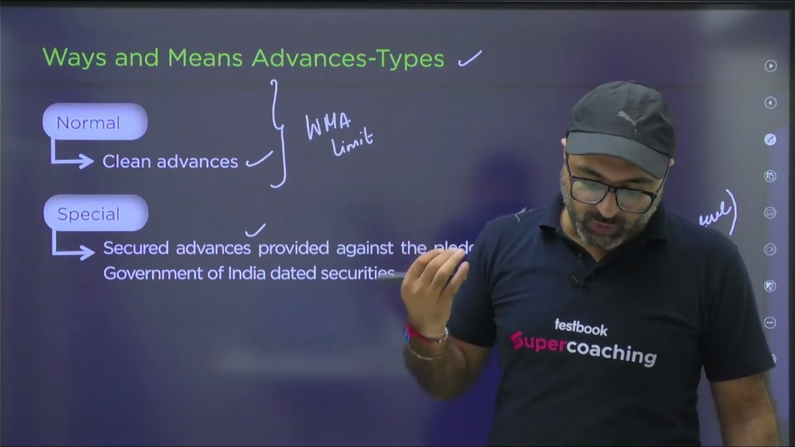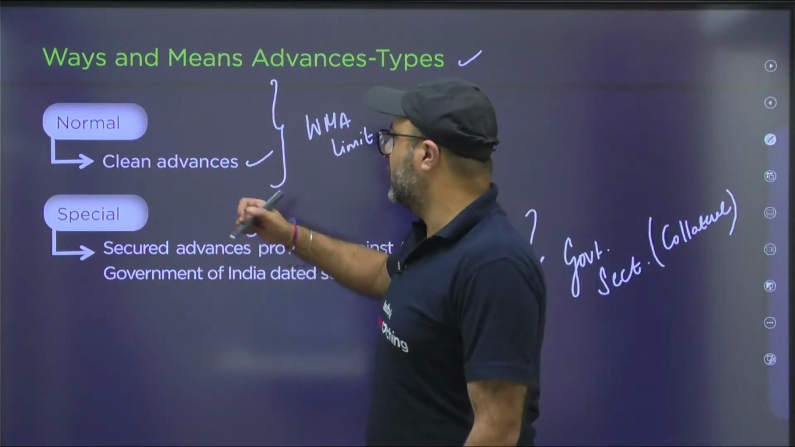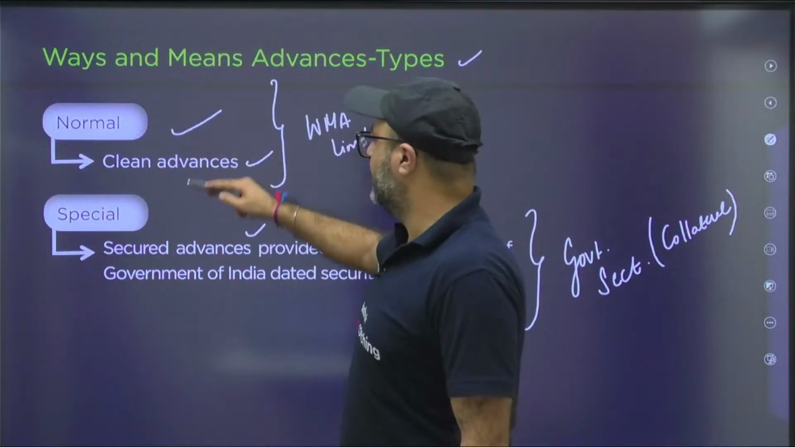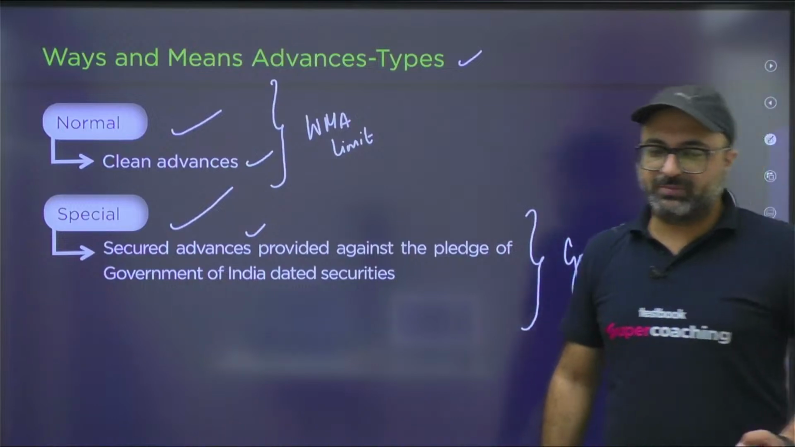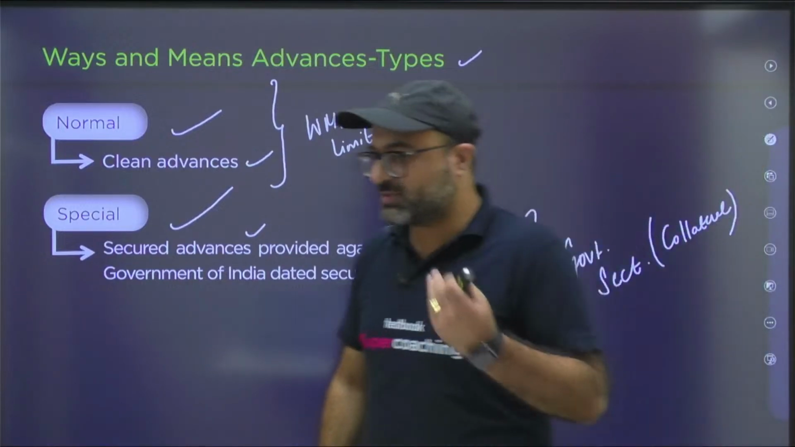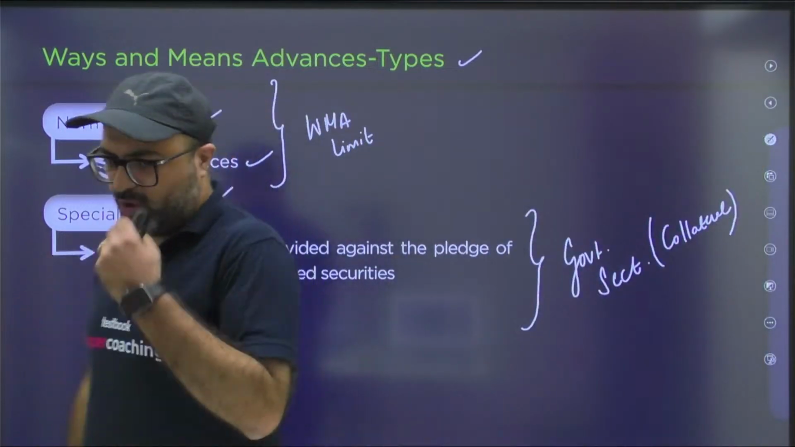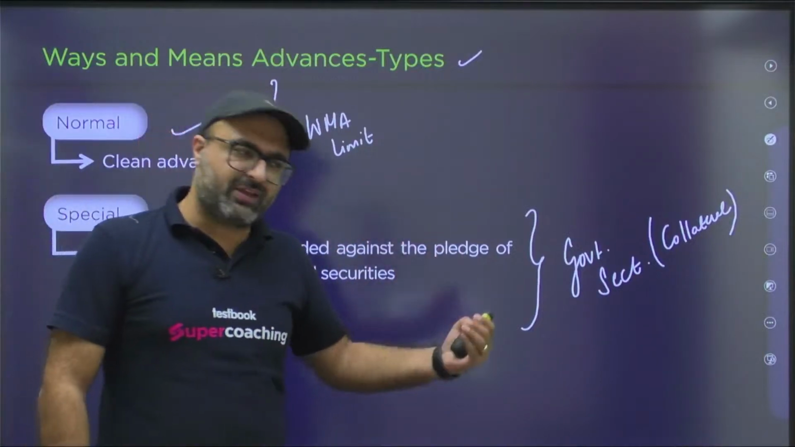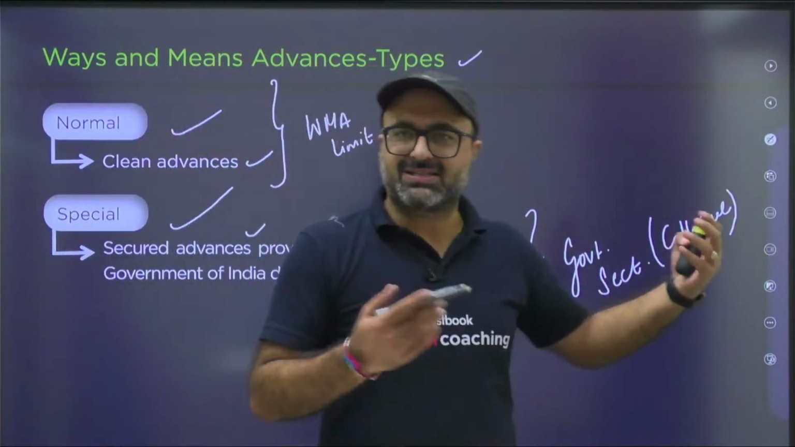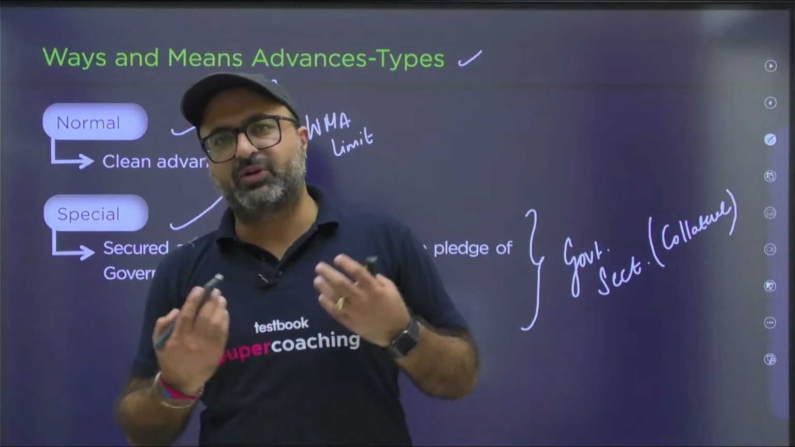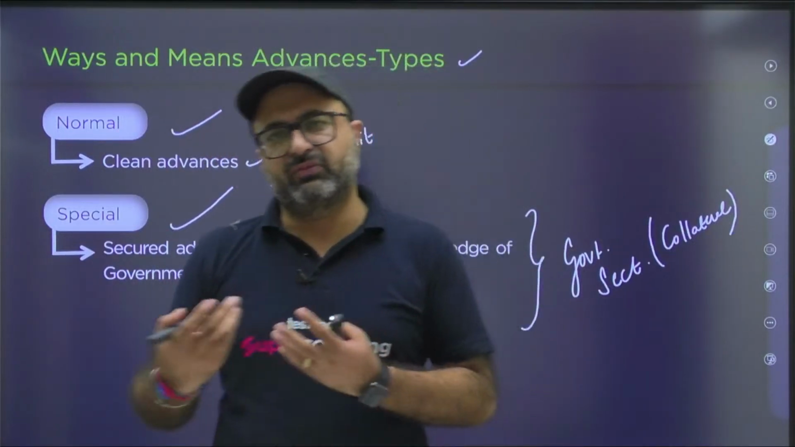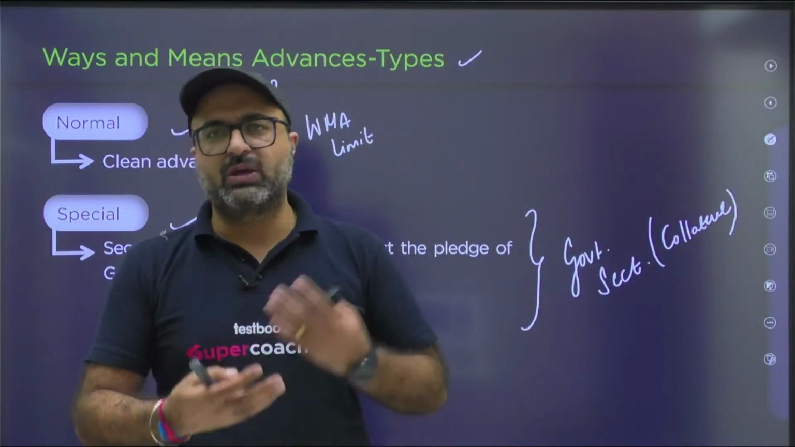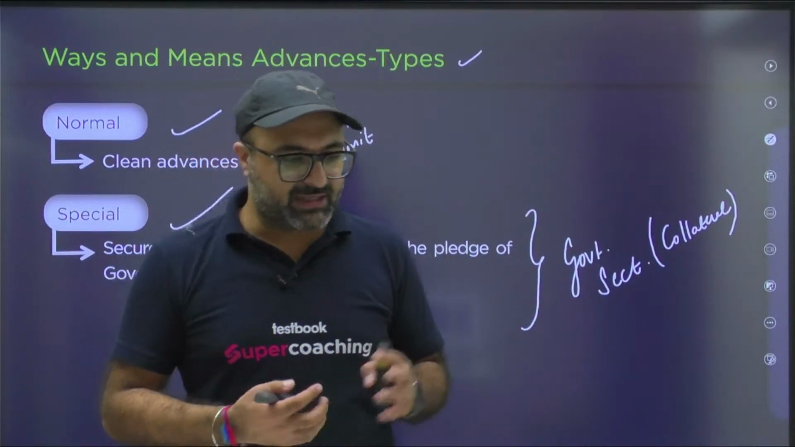So there are two types of WMA. One, we call it clean WMA, and the second one we call special WMA. Special means the borrowing which is done against predefined, prefixed government securities as a collateral. If government does not pay back, then that same collateral security will be used by RBI in order to recover its funds. Is it clear, everyone?